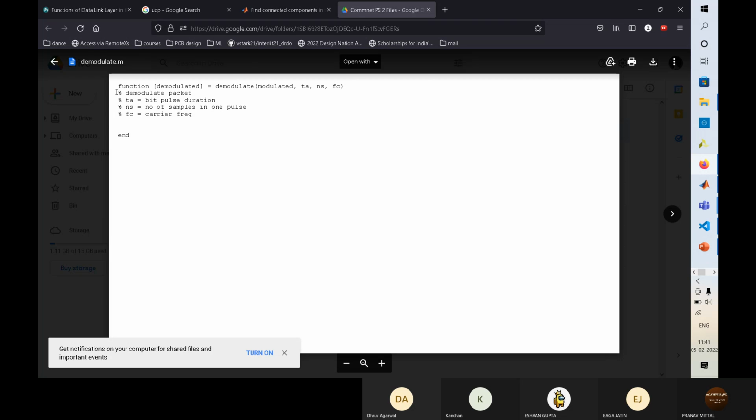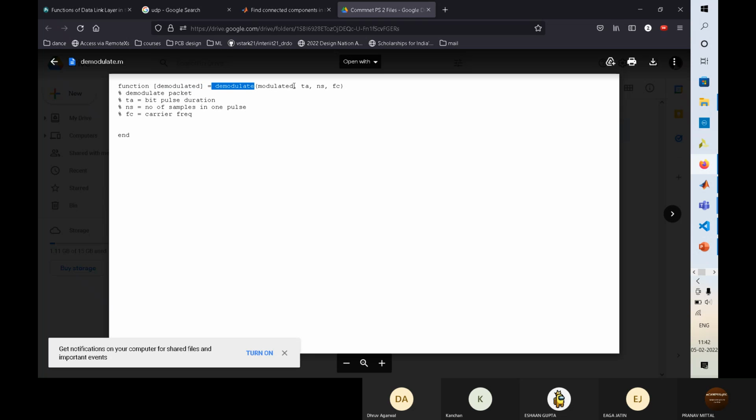So in this, you can see a lot of things have been commented. So these were to help us write the code. We haven't discussed what a function looks like in MATLAB also. So this is what a function looks like. First we write function, then what we are returning equal to name of the function and the input to the function.